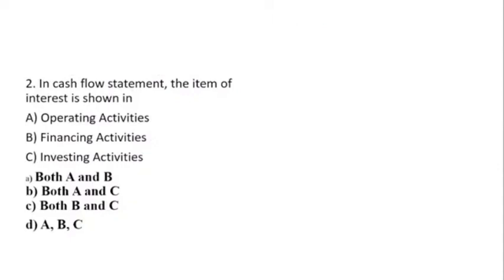Now the next question on your screen: in the cash flow statement, the item of interest is shown in operating activity, financing activity, investment activity. The options are: both A and B, both A and C, both B and C, and A, B, C. I am waiting for your answer.